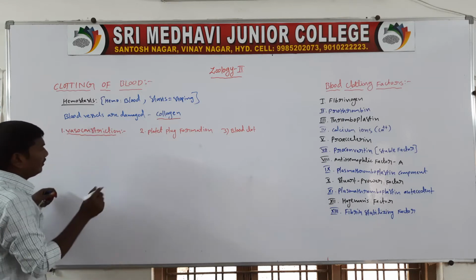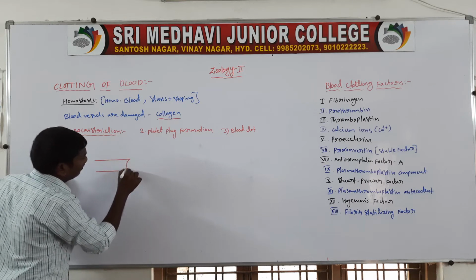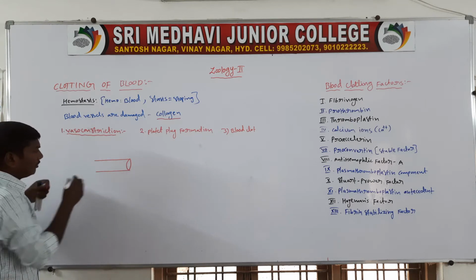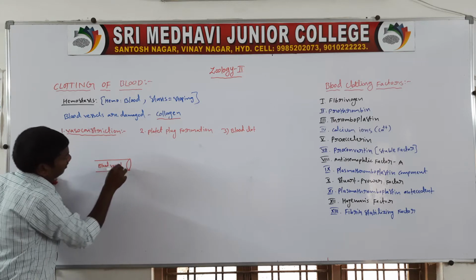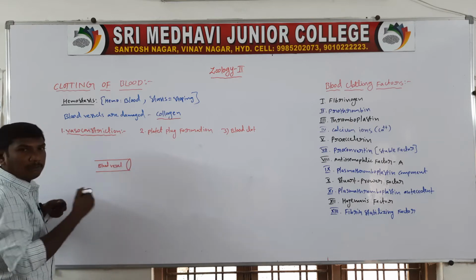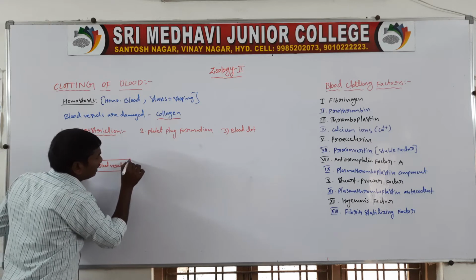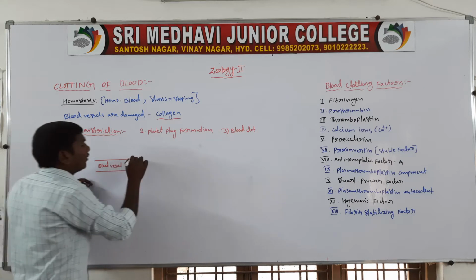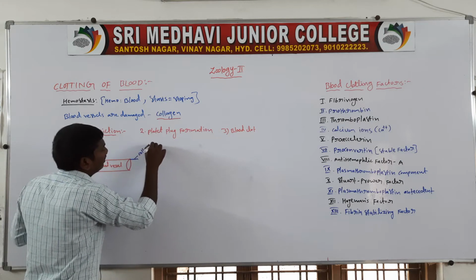So vasoconstriction means, for example, these are the blood vessels. In this region the blood vessel is damaged, and this region releases collagen.